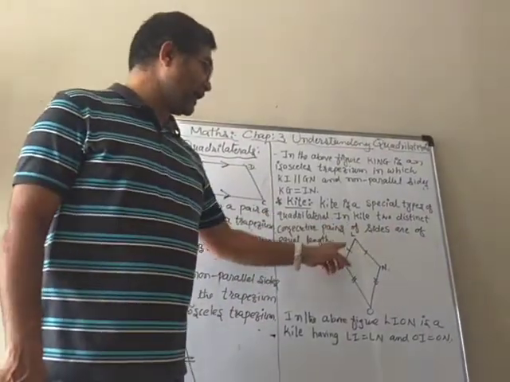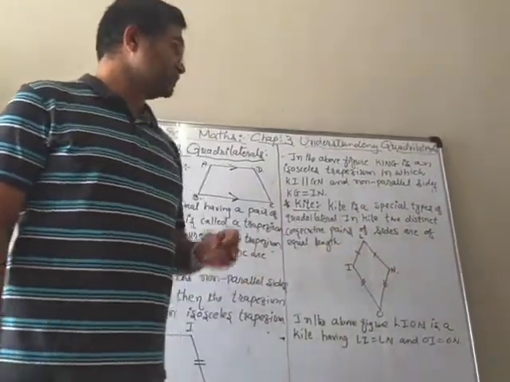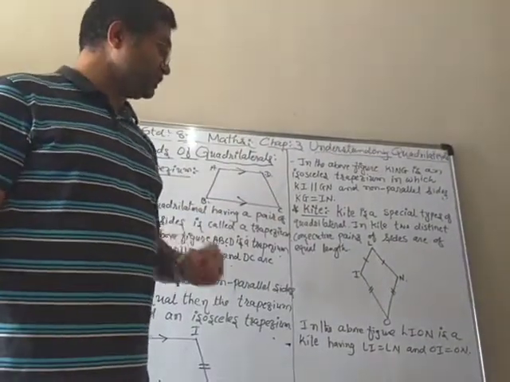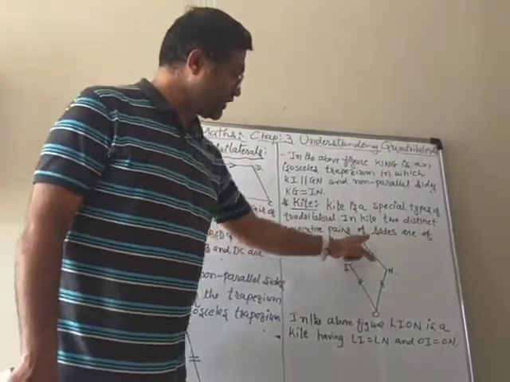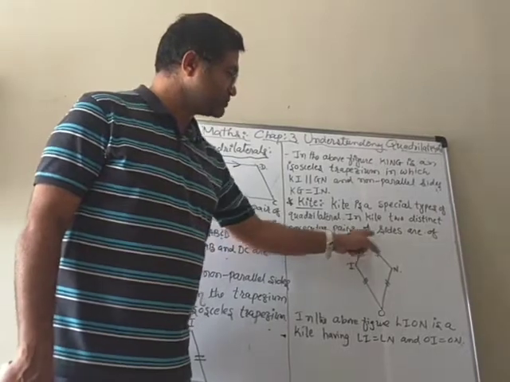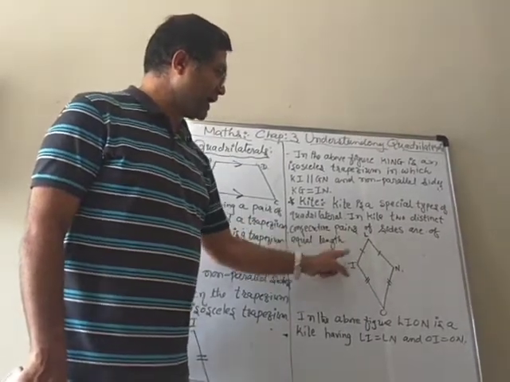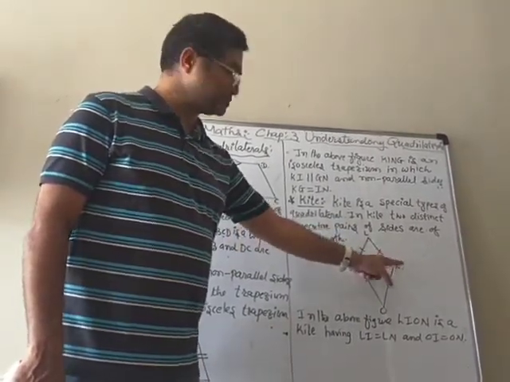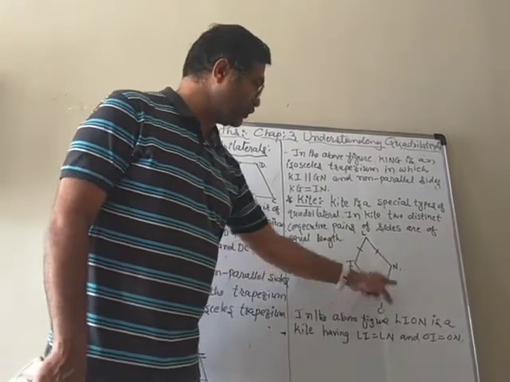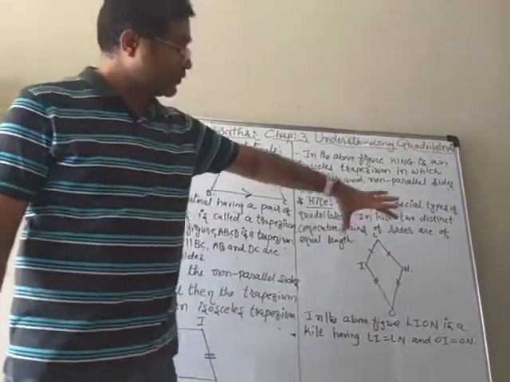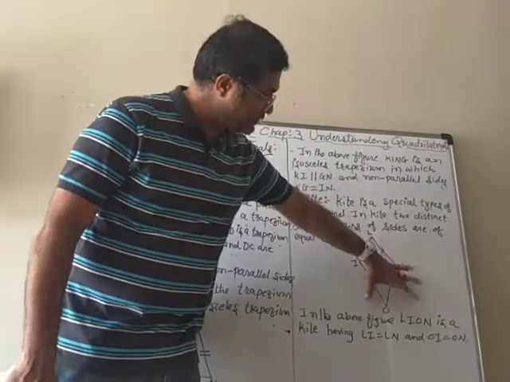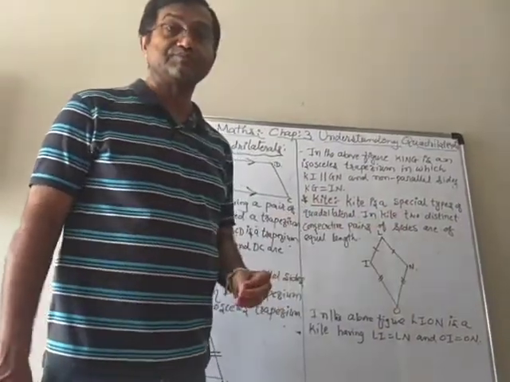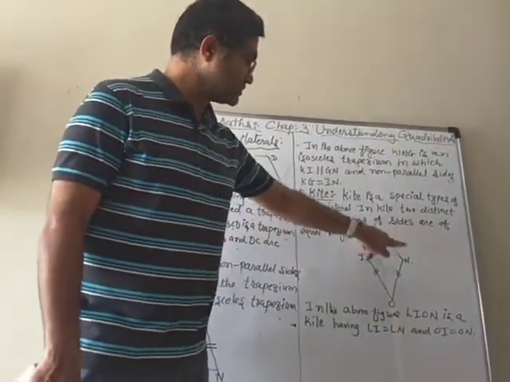Look here in the figure. I draw LION. It's a quadrilateral in which you can see this pair of consecutive sides, coming one after one. So LI and LN are equal sides. Similarly, OI and ON are also equal sides. So one pair and the other pair, which are distinct, not repeating, are of equal size.